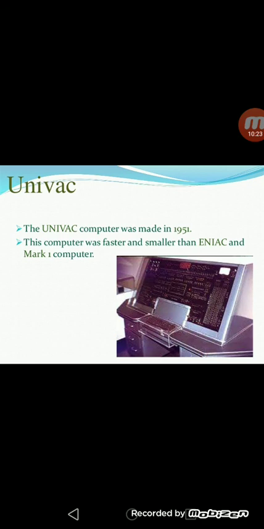Next is UNIVAC. The UNIVAC computer was made in 1951. The computer was faster and smaller than the ENIAC and the Mark I computer. When compared with the ENIAC, the size of the computer was reduced and it also worked faster.